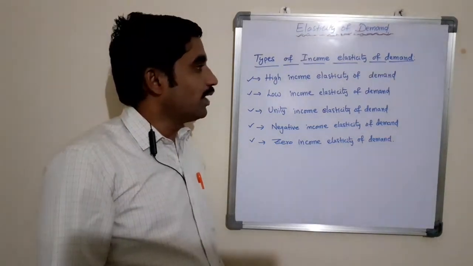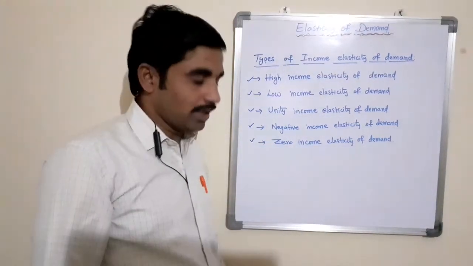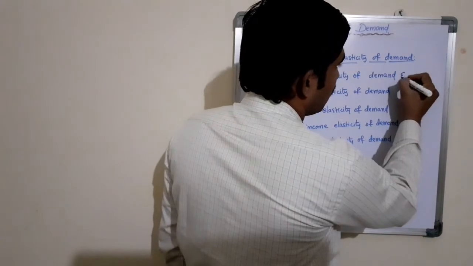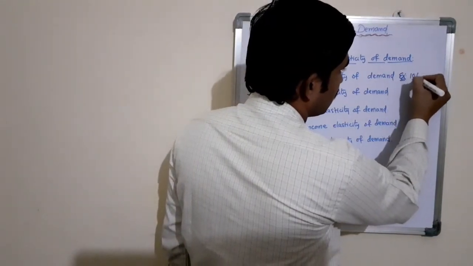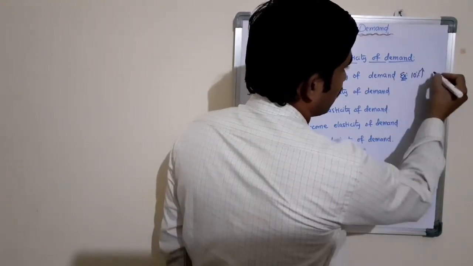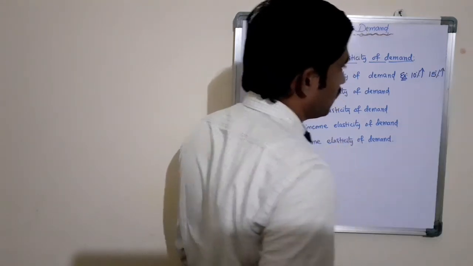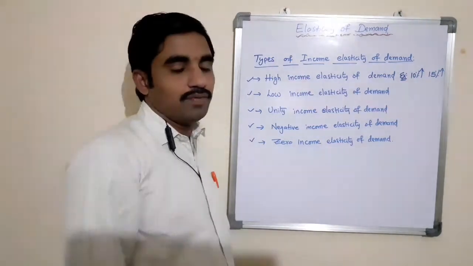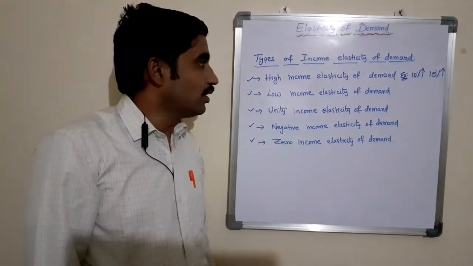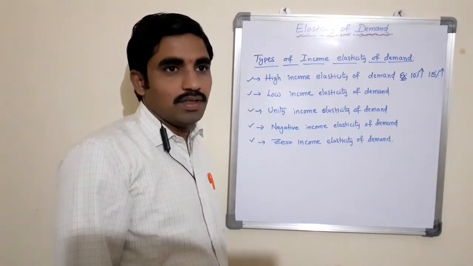Example, here 10% increase in the income level of the consumer leads to 15% increase in the quantity demanded of a commodity, which is said to be high income elasticity of demand.